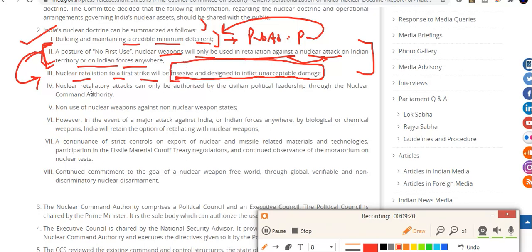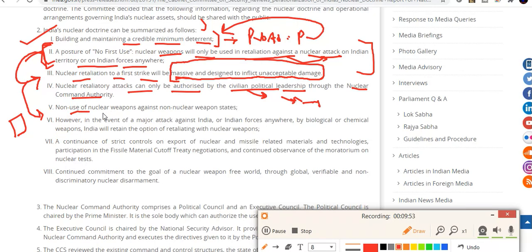Apart from that, a nuclear retaliatory attack can only be authorized by the civil political leadership. The army, navy and air force cannot do this, because we are a democracy. Through the nuclear command authority, political leadership will determine whether nuclear retaliation is the need of the hour or not.